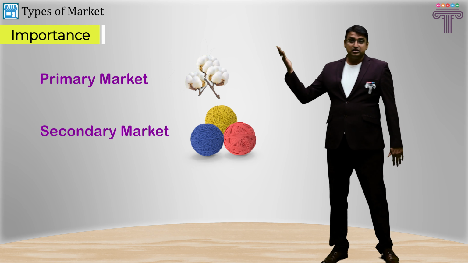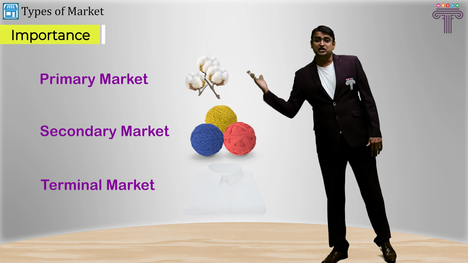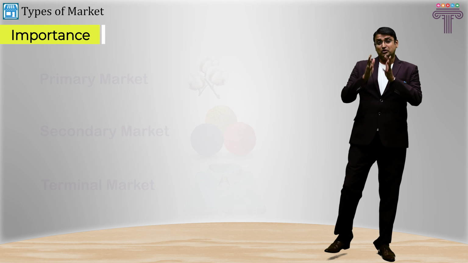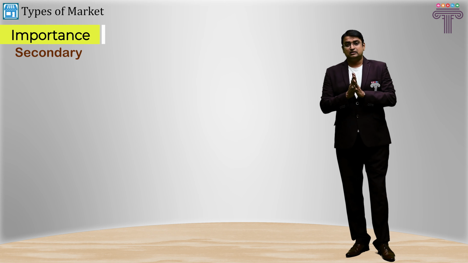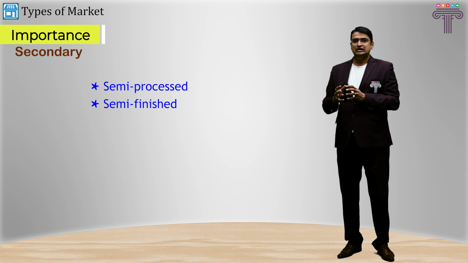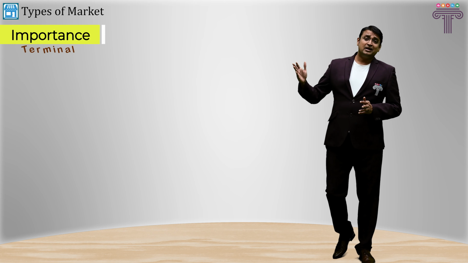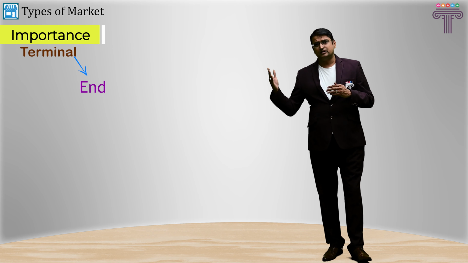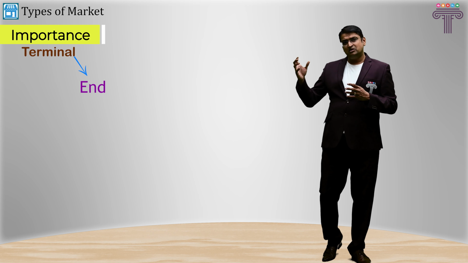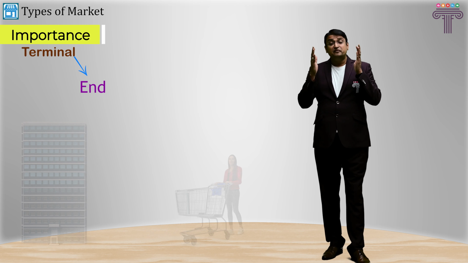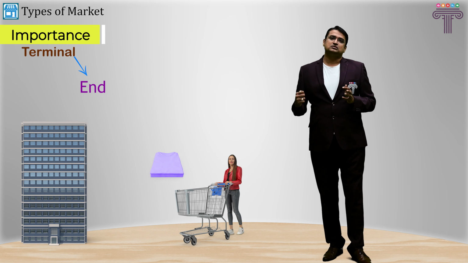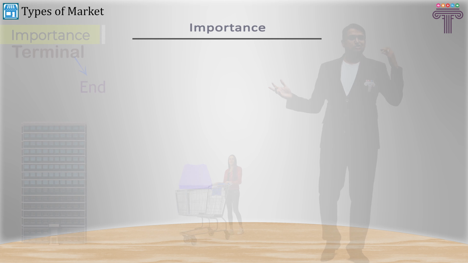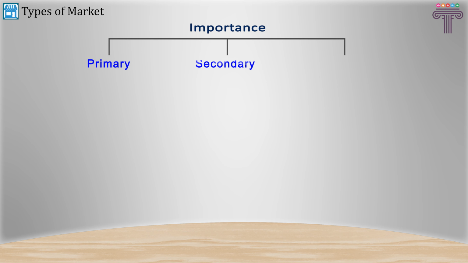From yarn you make it to terminal market, that is finished product, right? So in secondary market, semi-processed, semi-finished goods are sold. And the terminal market, as the name suggests, the terminal means end, right? Terminal of something is end of something. So terminal market is end, where the finished products are sold to the end consumers. Those are called terminal market. So it's primary market, secondary market, and terminal market.